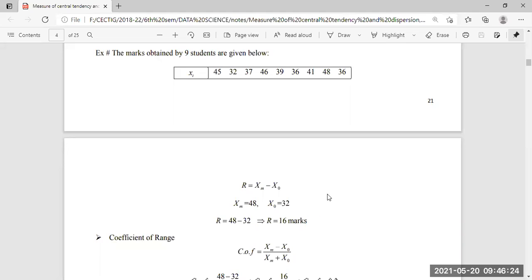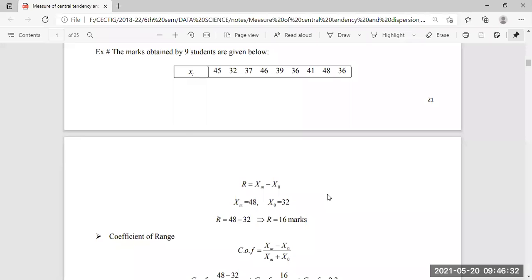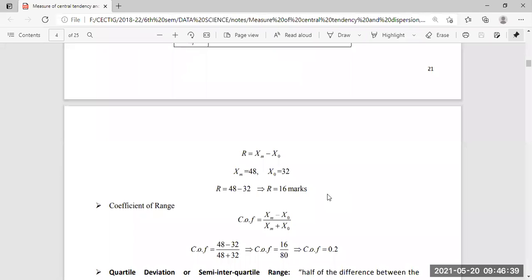Here xm minus x0 is 16, and xm plus x0 is 48 plus 32, which is 80. So 16 by 80, the coefficient of range or coefficient of dispersion, will be 0.2.